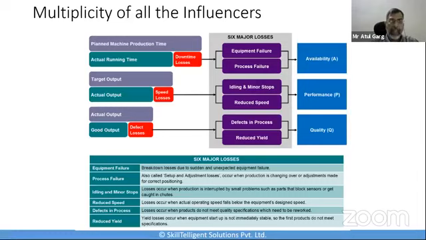Okay. Working on the root causes for each of these influencers will lead the organization to not waste time on these activities, but rather resolve the main issue. And basically what it will mean is that as I have this kind of focus coming in, it will help my organization to concentrate the efforts where it is really needed and then improve my performance overall. So this is the reason I say that it is a multiplicity of all the influencing factors.